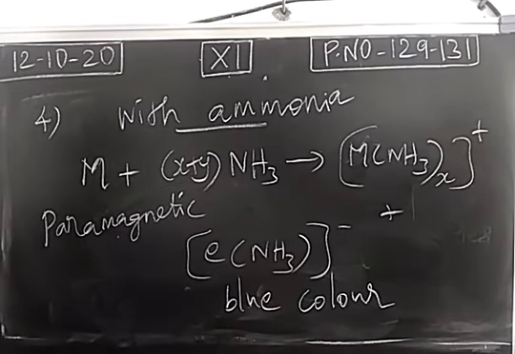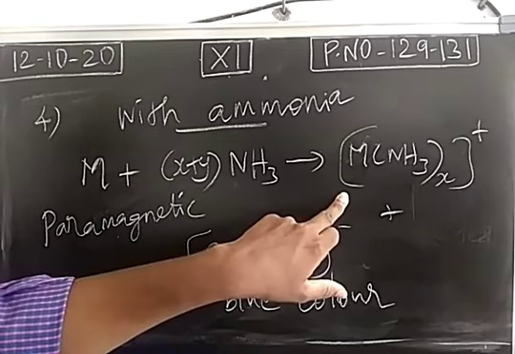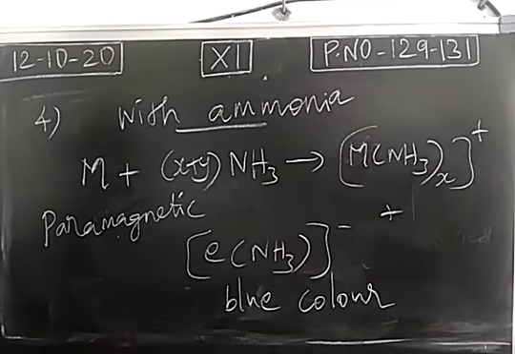When we see the nature of the solution, which is paramagnetic in nature and blue in color, the cation is existing as ammoniated cation and the electron is not a free one. This is existing as ammoniated electron. Okay, now the solution has both the charges. Definitely there will be conductivity. We can check the conductivity.